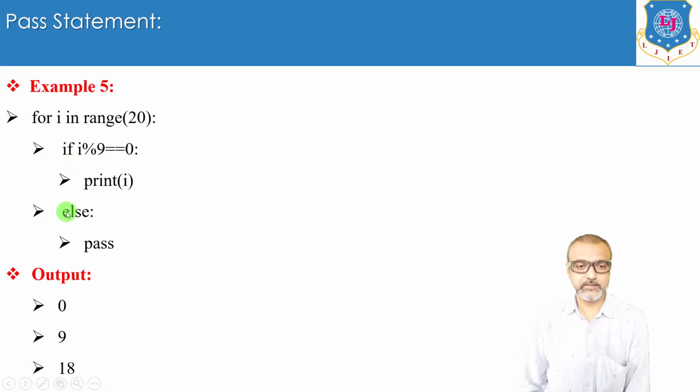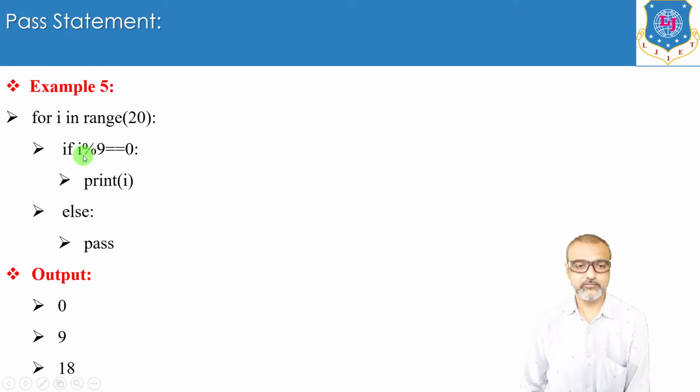Now this is the if else statement inside the for loop. If i modulo division 9 is equal to 0. First of all, it will check 0 modulo 9. So what is the remainder? That is 0. So this condition is satisfied, so it will print 0, and the else part will not be executed for i equals 0.